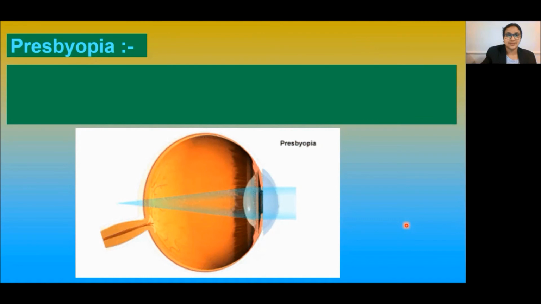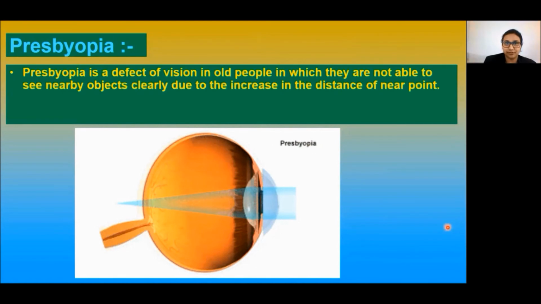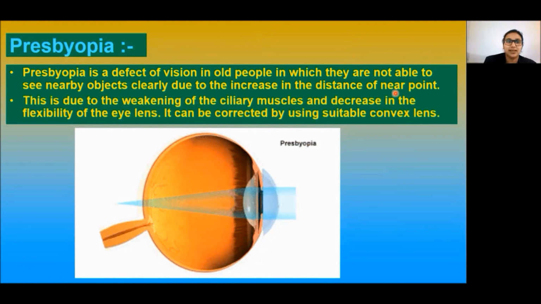Next is presbyopia. The power of accommodation of the eye usually decreases with aging. That is a defect of vision in all people in which they are not able to see nearby objects clearly due to the increase in the distance of near point. This is due to a decrease in the flexibility of the eye lens. It can be corrected using suitable convex lens.